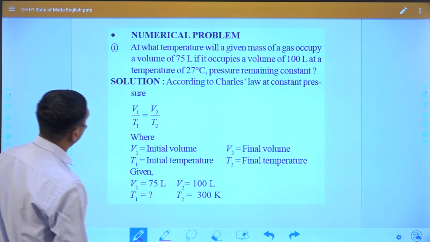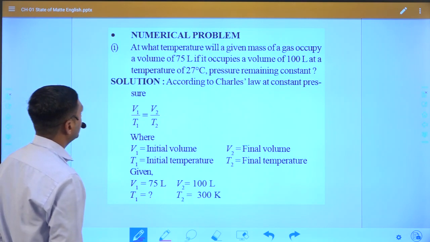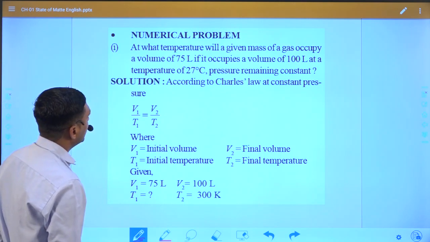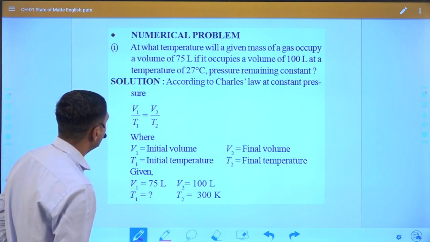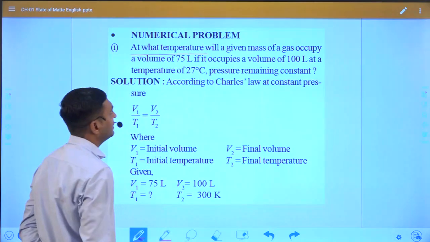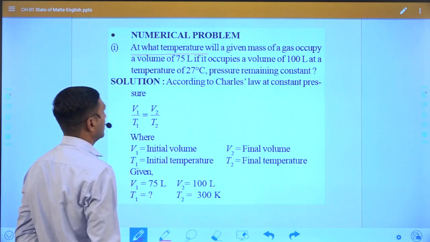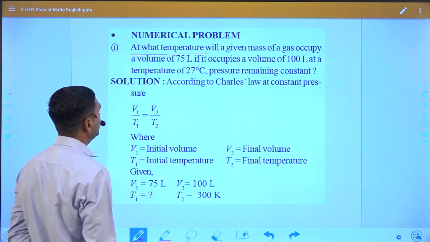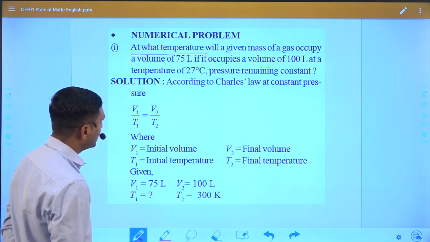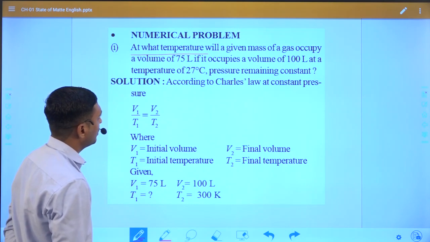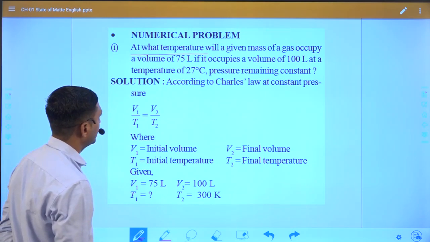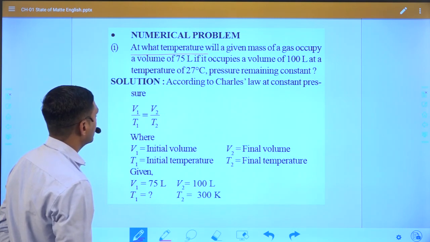So first we try to understand what the numerical is saying: at what temperature will a given mass of gas occupy a volume of 75 liters if it occupies a volume of 100 liters at a temperature of 27 degrees, the pressure remaining constant.